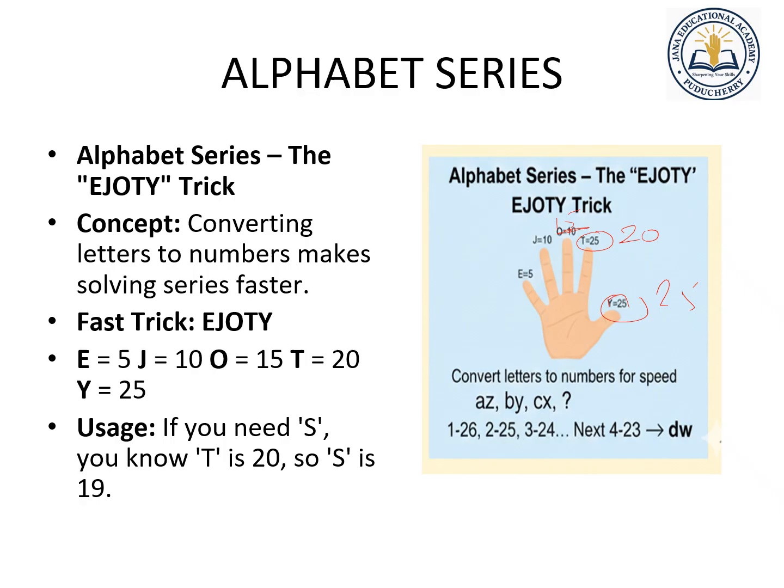So you can always use this EJOTY method. EJOTY method means E is 5, J 10, O 15, T 20, Y 25. To remember that, we are using this one, right? So E is 5, J is 10, O is 15, T is 20 and Y is 25.